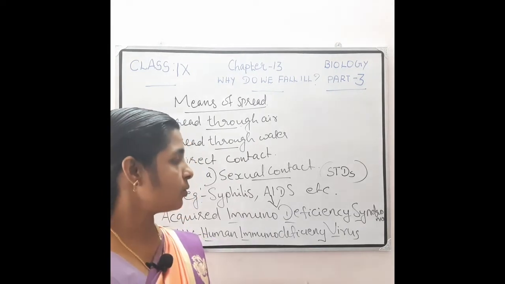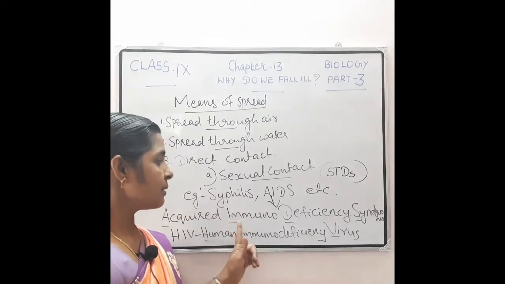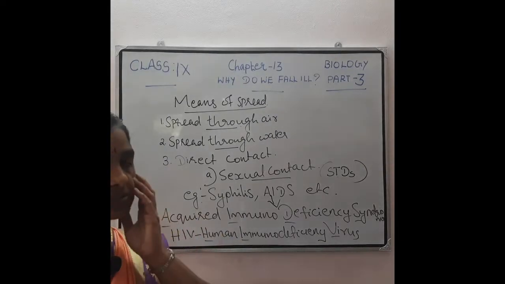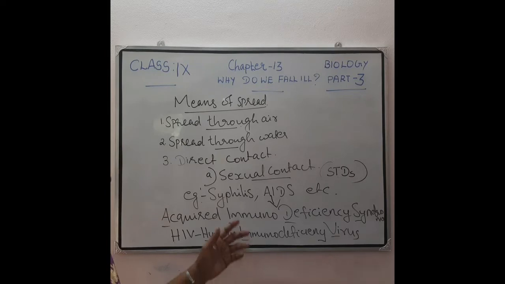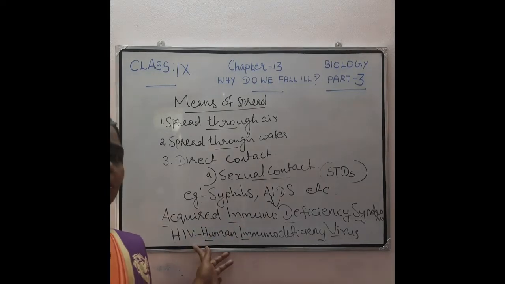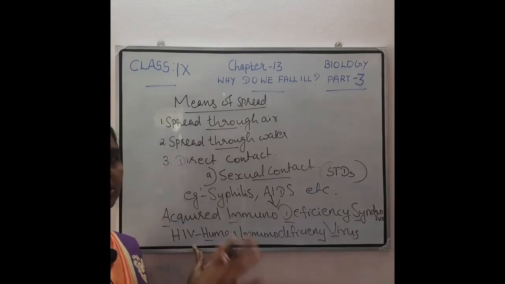Okay. Then one more point about AIDS. The AIDS causing virus, that is HIV, will transmit in several ways. One way is through sexual contact.